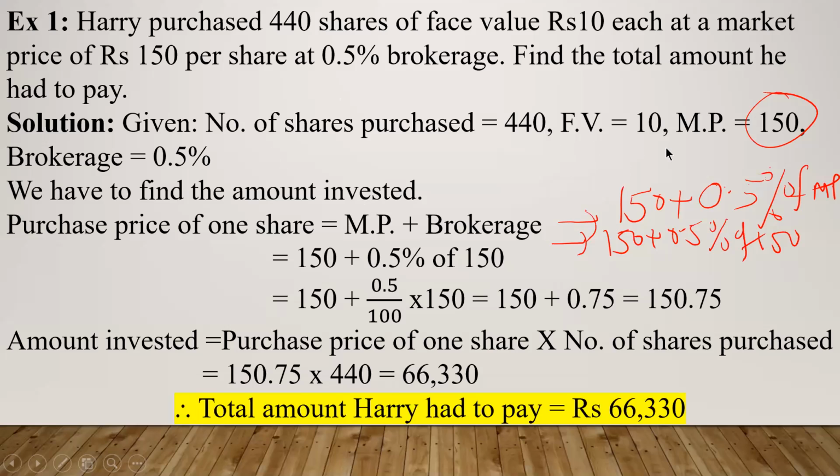This was additional information given to you. Face value we require only when you have to calculate the total dividend. Whereas to calculate the amount invested or purchase price, we don't need face value. Face value we need only when you have to calculate the dividend. So this extra information was given to you.